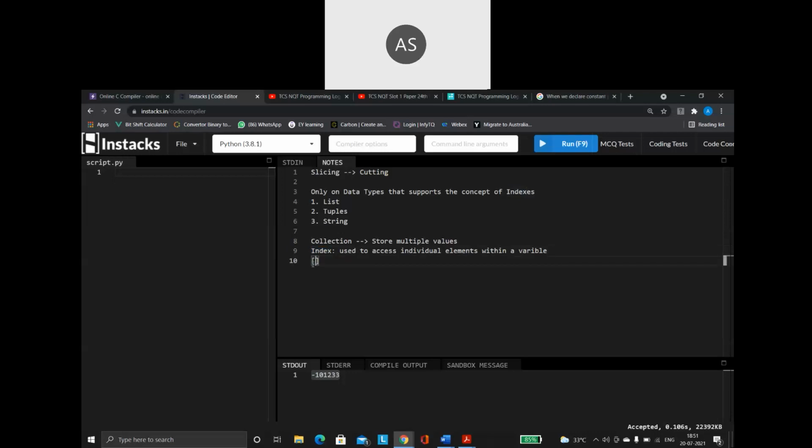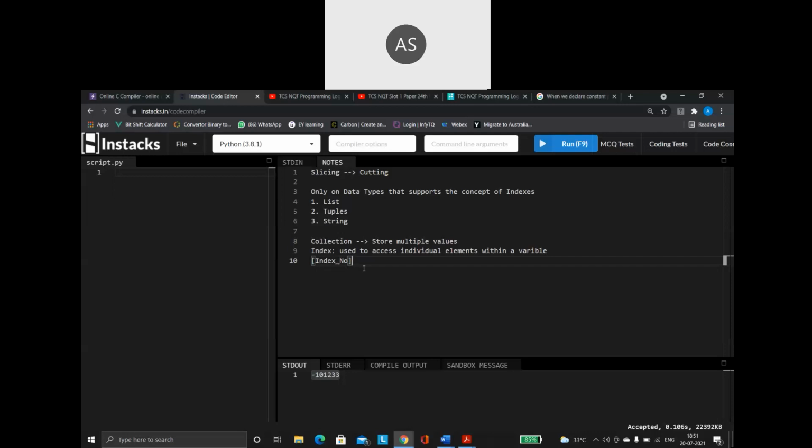And we know how we write the index. Within the square brackets, we will mention the index number. Whatever number you mention, whatever value is stored at that index position is going to get printed for us. So this is how it is going to happen.